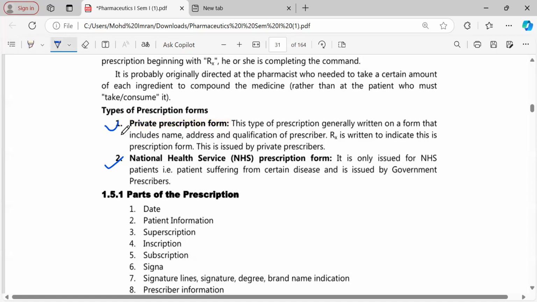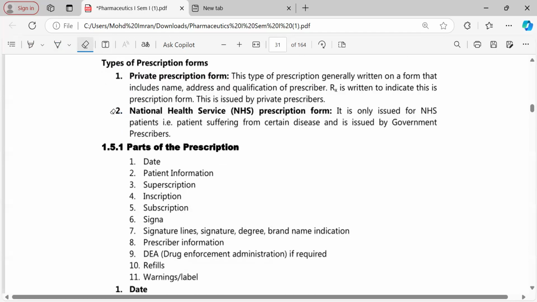Luckily, if you get a job as a pharmacist and if you are placed in government hospitals, then you will see the difference between the government prescription and the general prescription.